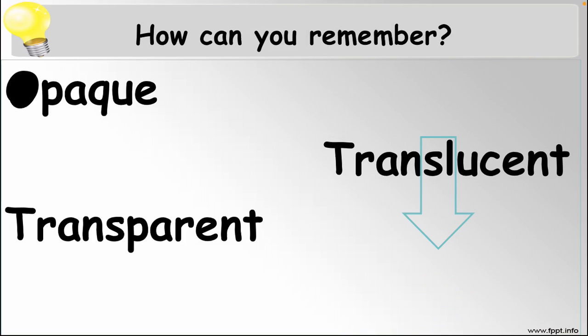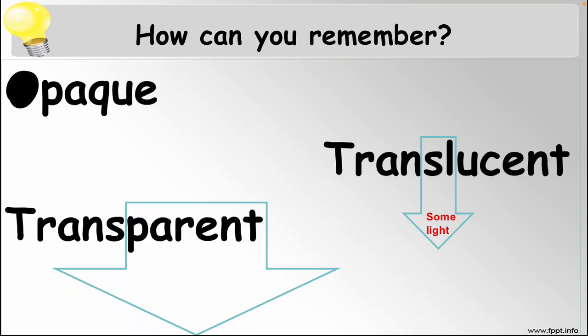In the opaque object, if you close the O, you cannot see the hole. So it means you cannot see the light. That's how you can remember. Got it? When you block the O, you cannot see the O. So when you cannot see, that object is opaque.